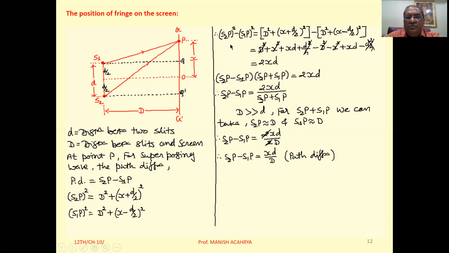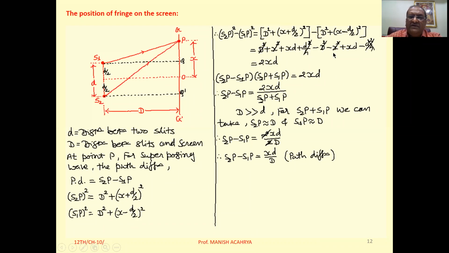Now take S2P square minus S1P square. Take the difference of these two equations. So D square plus x plus d by 2 whole square minus D square plus x minus d by 2 whole square. Now simplify this one: D square plus x square plus xd plus d square by 4.